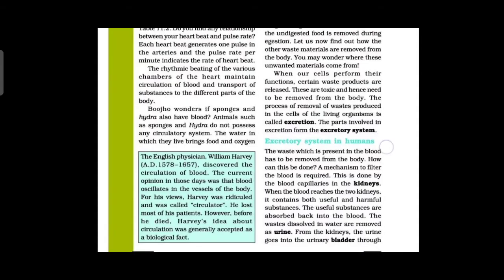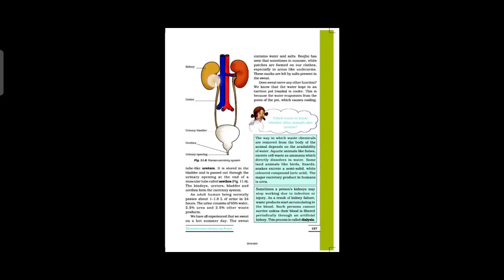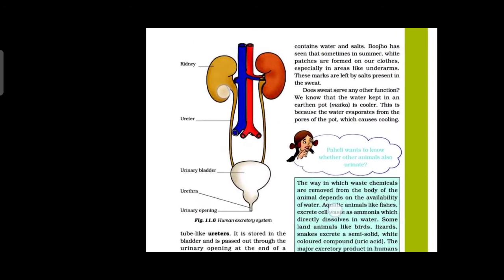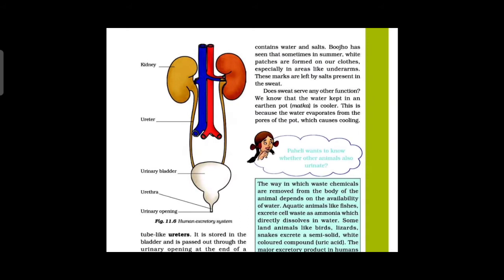See the picture here, ma'am. This is the human excretory system. First one is the kidney. Second, ureter. Then urinary bladder. Then urethra. Then urinary opening. First kidney, ureter, urinary bladder, urethra, then urinary opening. Okay, ma'am?